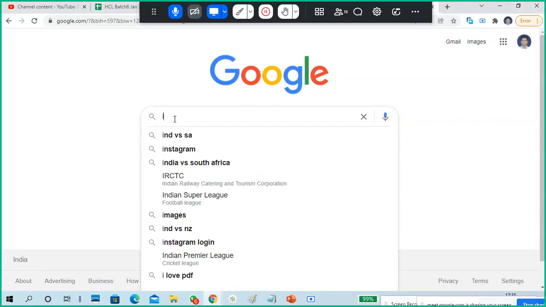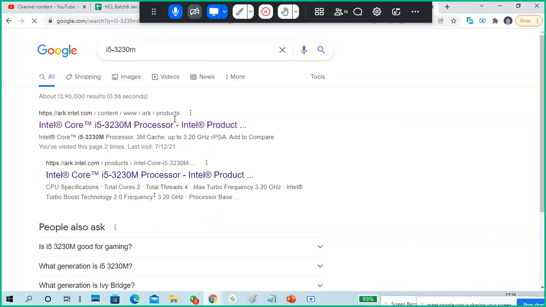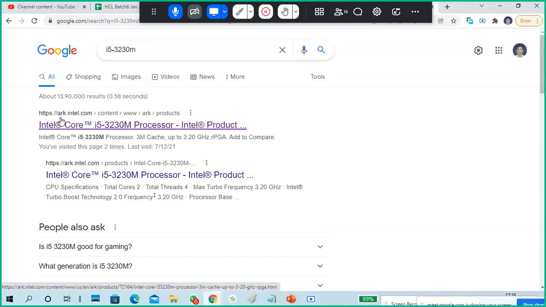You want to know more details? Go like this: i5 3230M. Whatever your processor model is, put it in Google. You can find it at ark.intel.com, and it shows your processor-related information here.